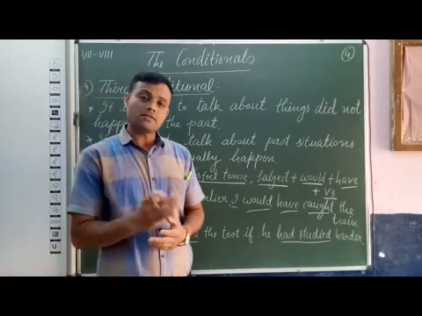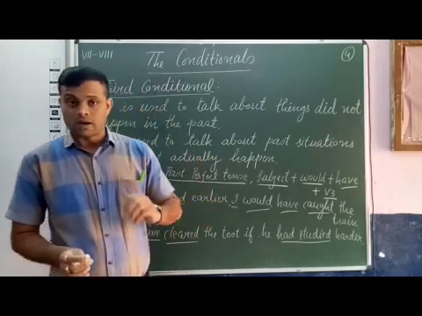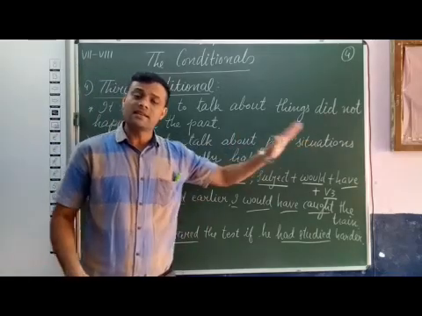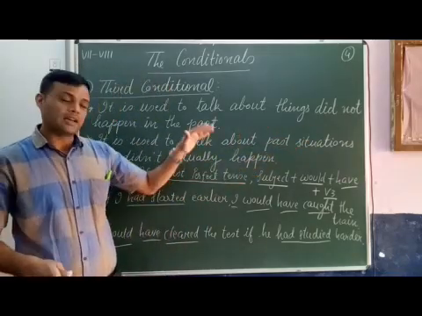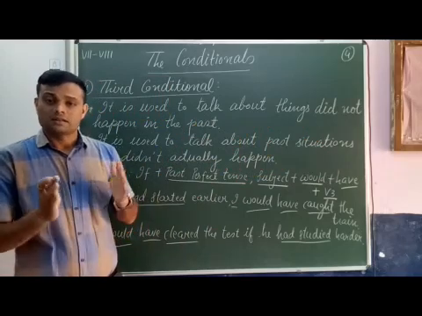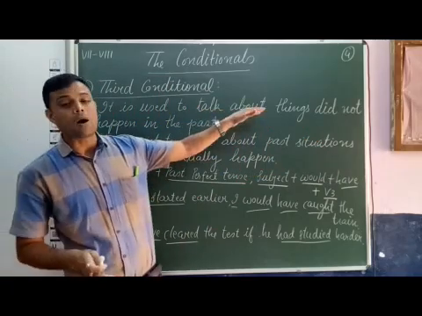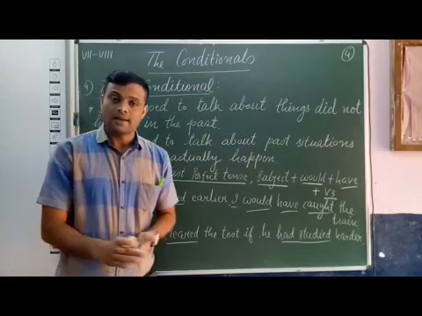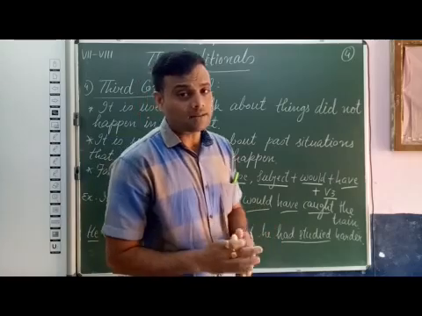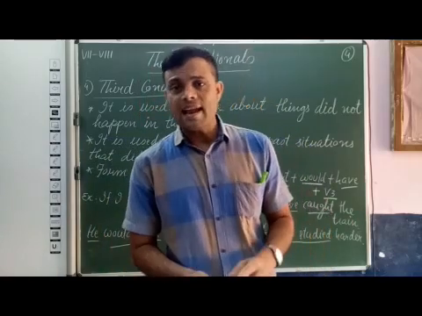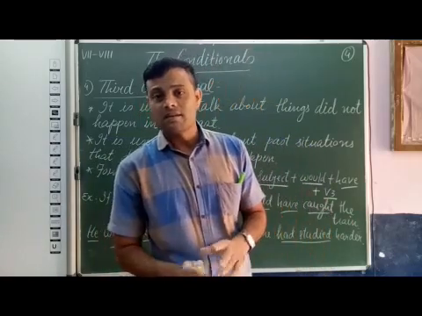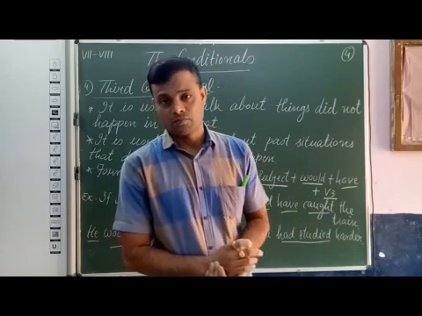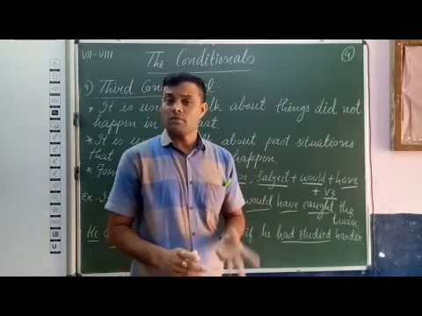So I recapitulate. Third conditional is used to talk about past situations that did not actually happen, or things that did not happen in the past. In third conditional, the if clause is in past perfect tense, and the main clause includes subject, would, have and V3. So this is about third conditional.